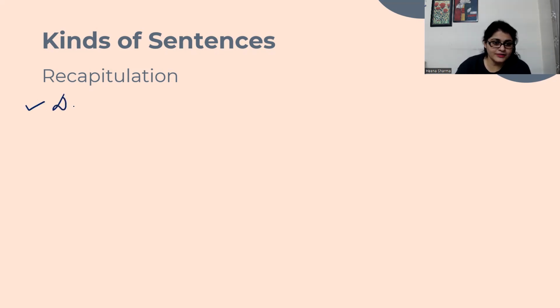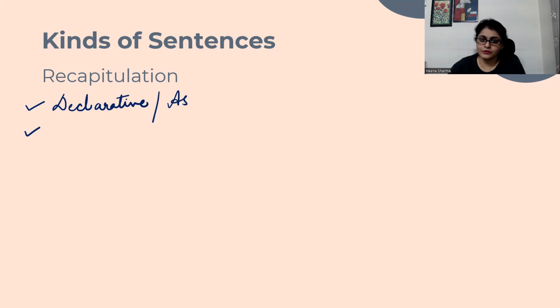We have done declarative sentences. Declarative sentences are the sentences that give you some information, which talk about facts, or they declare something. And they are also known as assertive sentences, right? This is what we have learned.